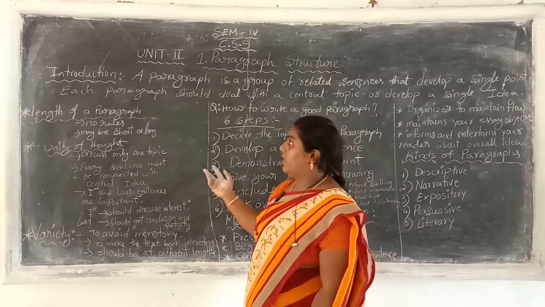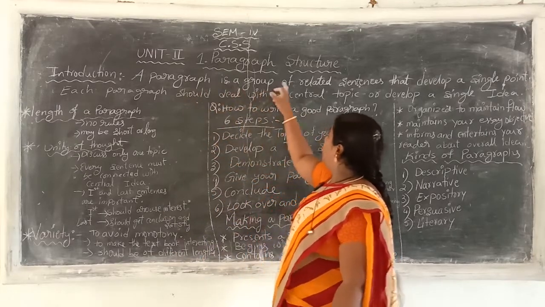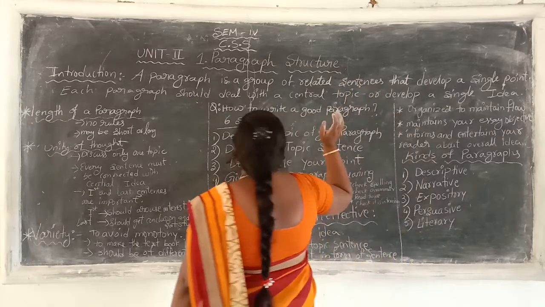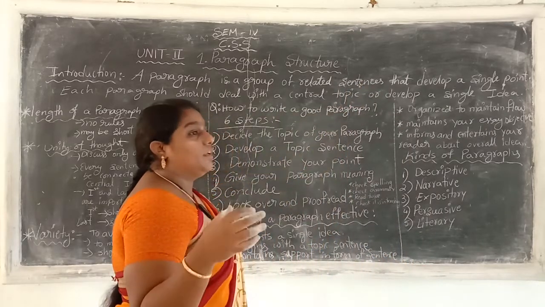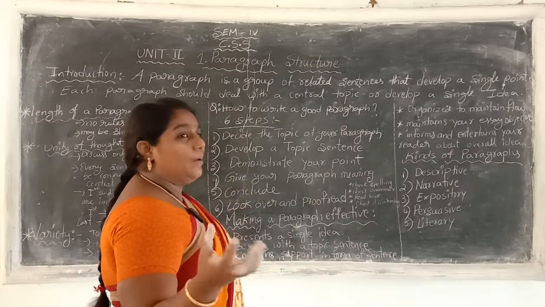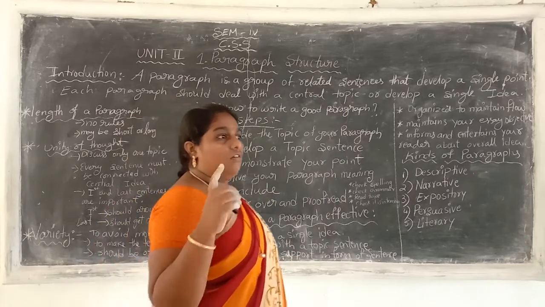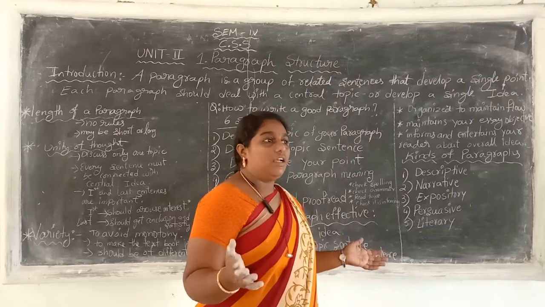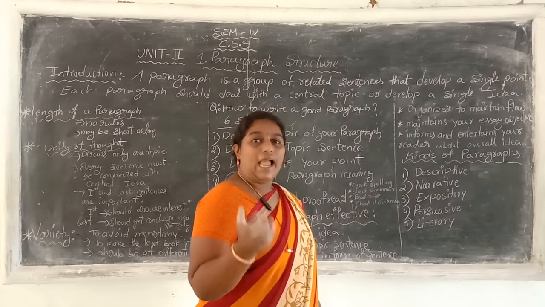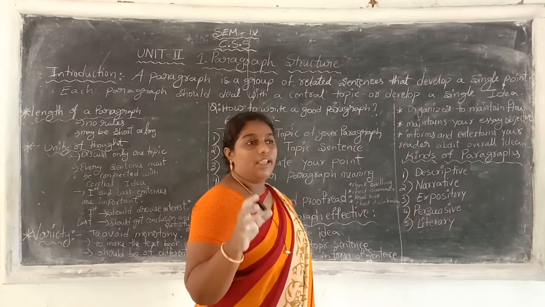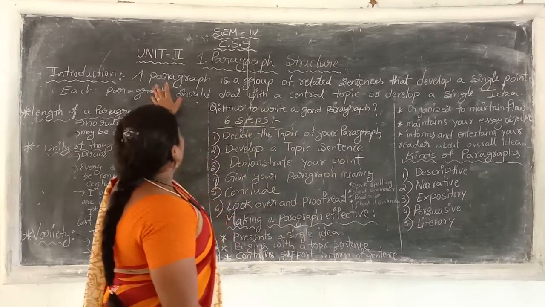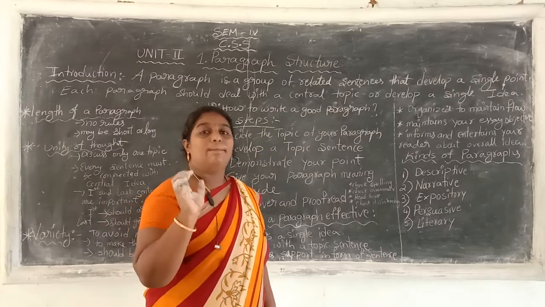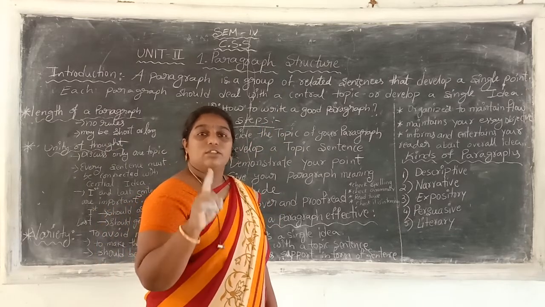A paragraph is a group of related sentences that develop a single point. Whatever one point we are going to discuss, it will develop that topic or a single idea. A paragraph is a group of related sentences that develop a single point. It discusses only one point.